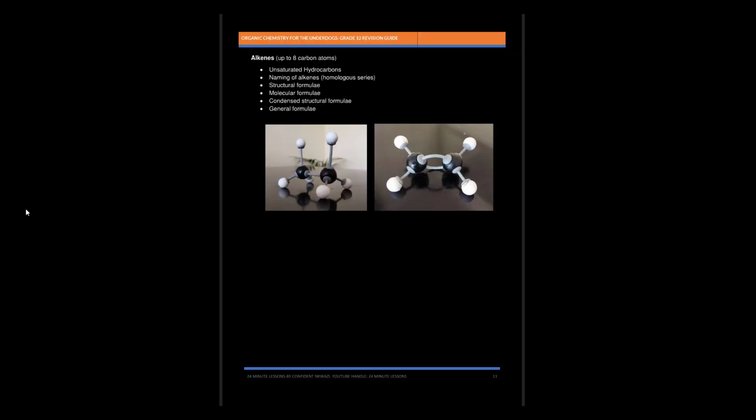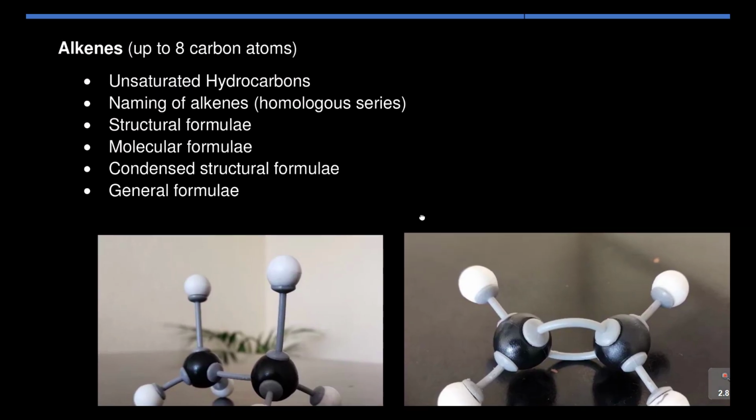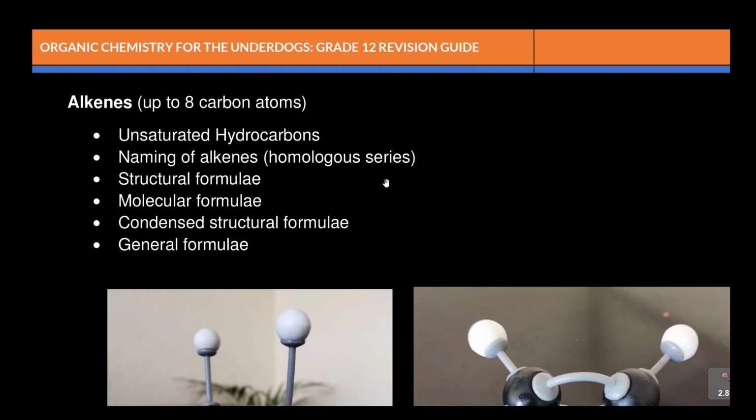Now in the next one, guess what? We are looking at alkenes. So we looked, remember these are hydrocarbons, and we said there are two types, saturated and unsaturated. Now we're looking at alkenes. Then I'm going to go through the process of, again, naming them, structural formula, molecular formula, condensed structure, as well as general formula. You don't need to miss this lesson because it builds up on the previous lesson.